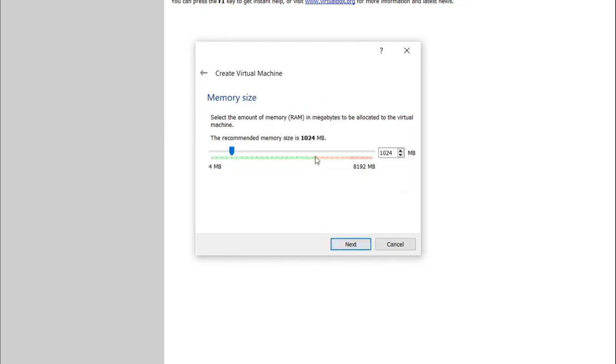Now we have to allocate RAM to virtual machine. Minimum RAM requirements to run Parrot OS in virtual machine is 2 GB. Since I have 8 GB RAM, so I will allocate approximately 3 GB RAM to Parrot OS virtual machine. You can allocate according to your RAM amount.